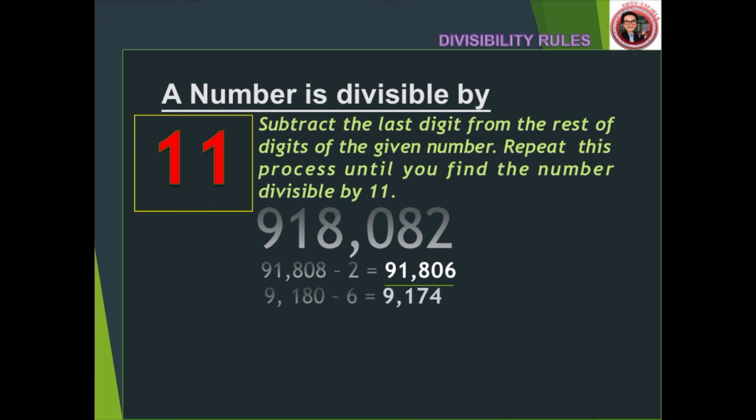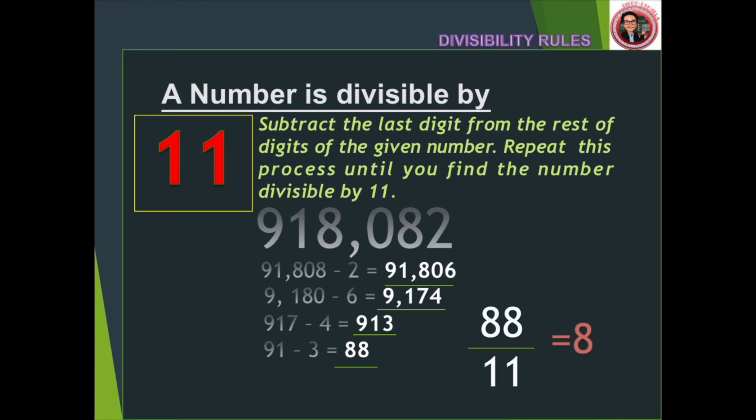Repeat the process until we find a number divisible by 11. In this problem, it's 88. Let's try to divide 88 by 11. The answer is 8, a whole number. Therefore, the original number is divisible by 11.